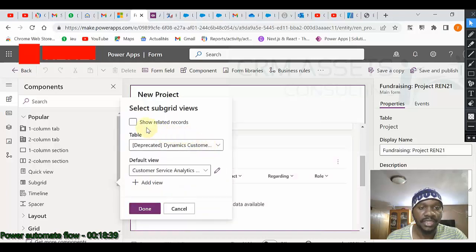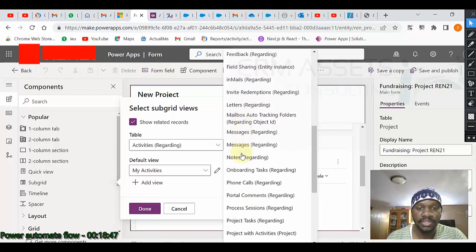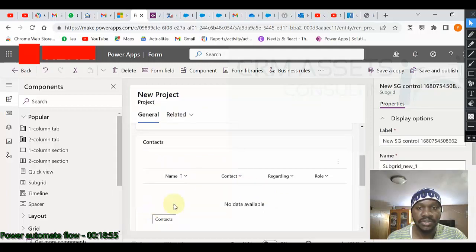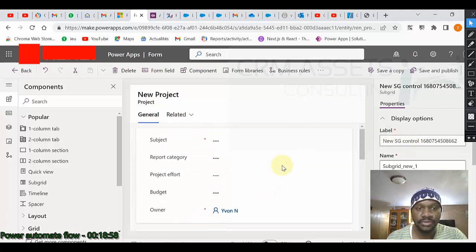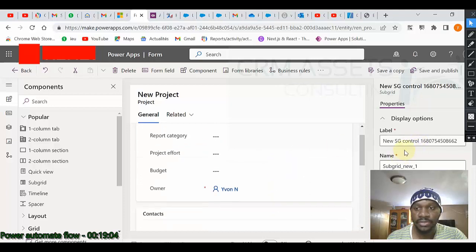Now I check this box, show related. I need project with activity. This is the default view. I click on done. So where is my control? This is our subgrid. Let us name it campaign or event.